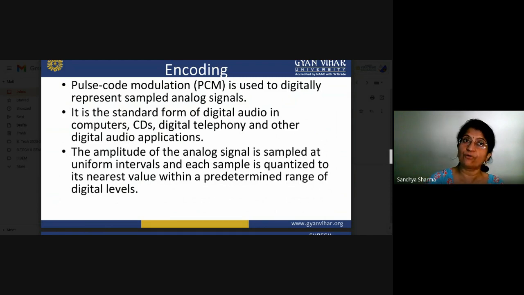If you are using 16 levels, you can use 4 bit combinations, and according to those combinations you will define your separate levels by binary codes. Then when we receive that binary code, we call it encoding. And basically this is used in digital audio, computers, CDs, telephony, so many areas where you do the encoding process.